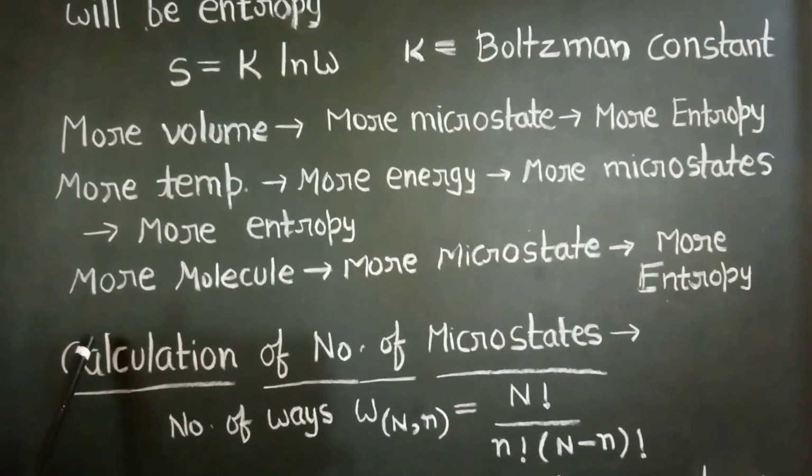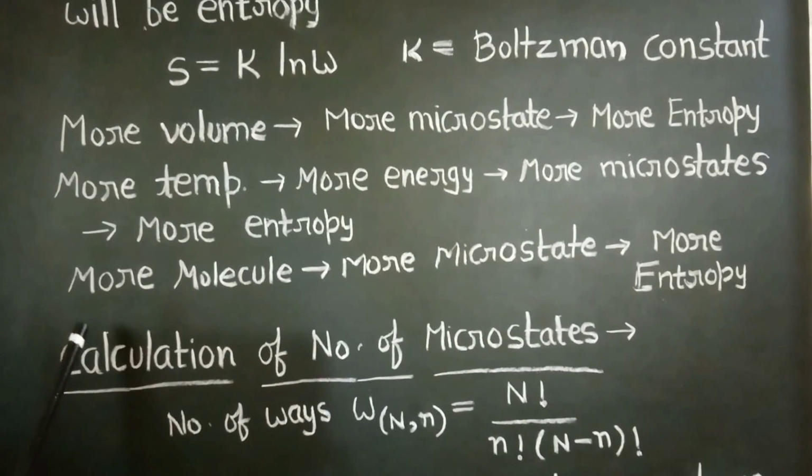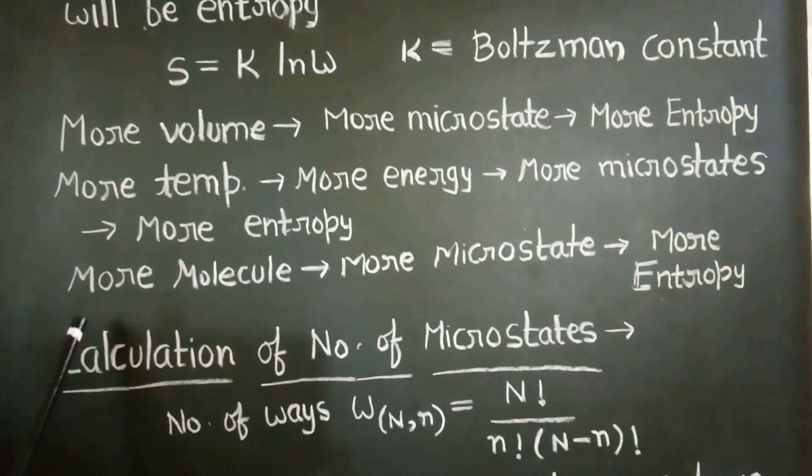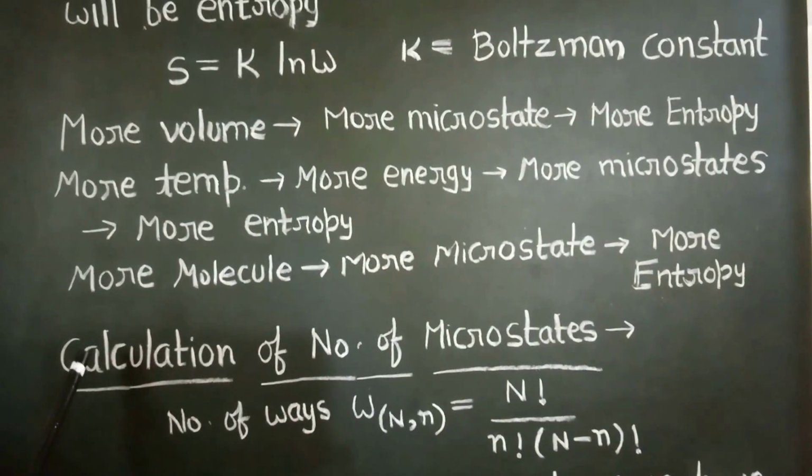As this is a smaller case we have studied, in which we can count the microstates, but there are a lot of atoms or molecules in a solid that we cannot count.